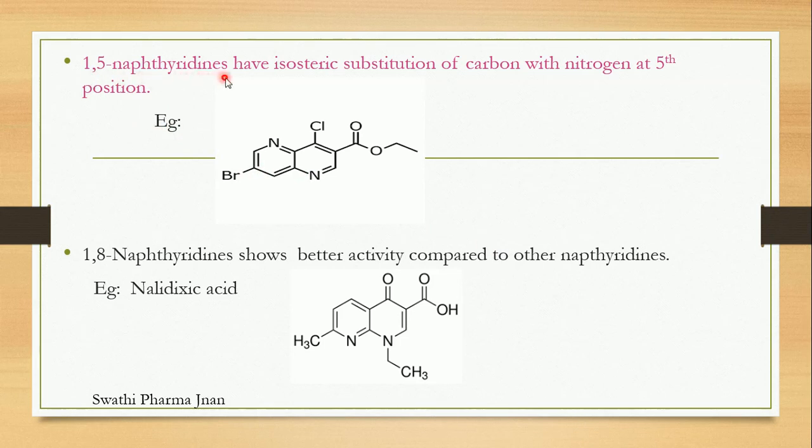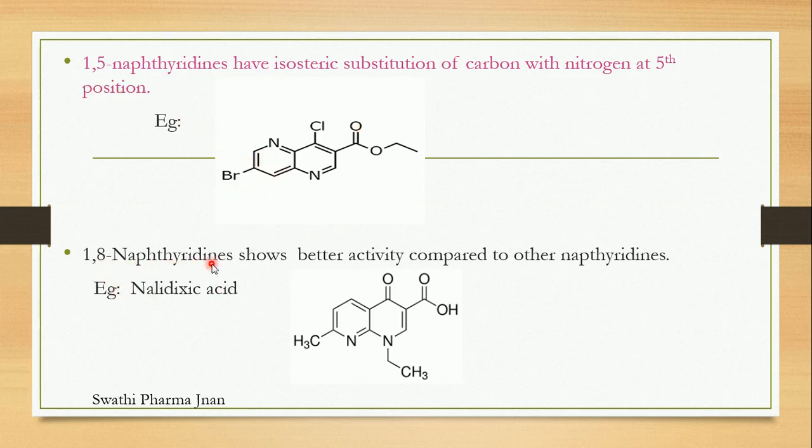Next, 1,5 naphthyridines have isosteric substitution of carbon with nitrogen at the fifth position. This is the first position, second, third and fourth position, and fifth position. At the fifth position, if we have done the isosteric replacement of nitrogen in the place of carbon, then it will show good activity, but not better activity compared to other naphthyridines. This is a 1,5 naphthyridine example.